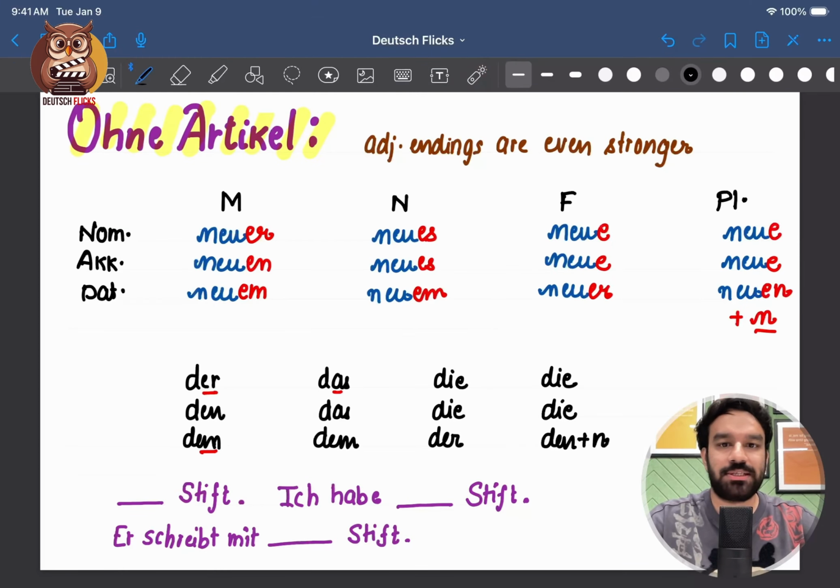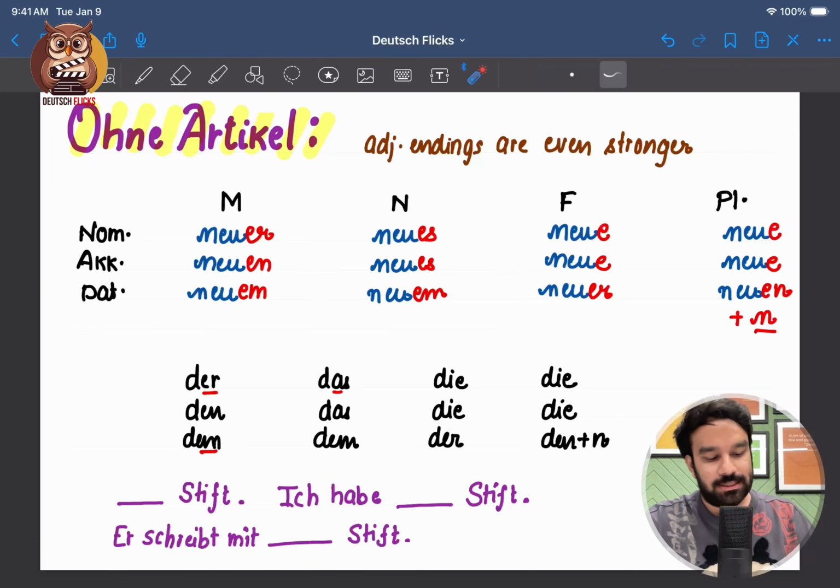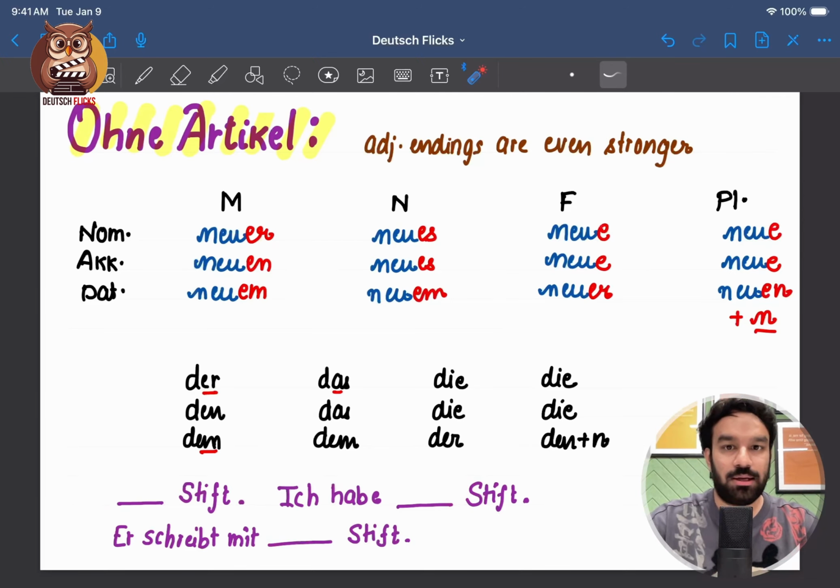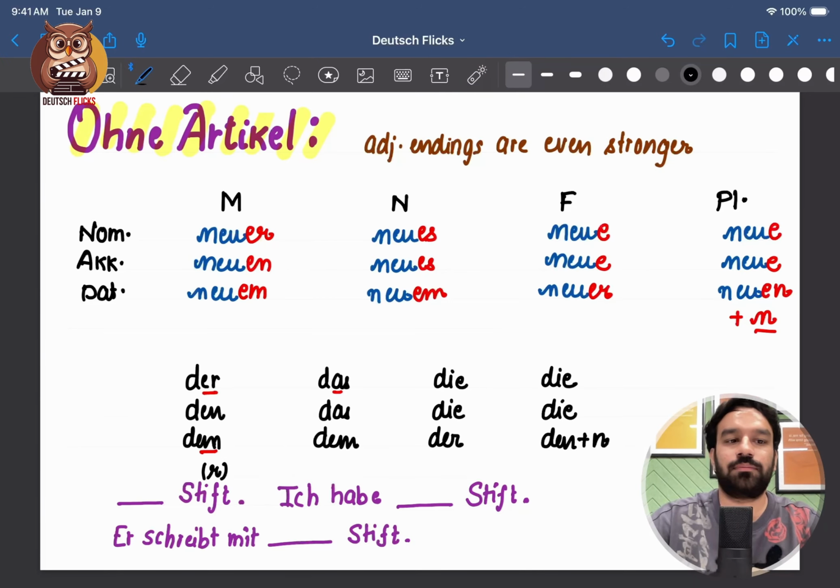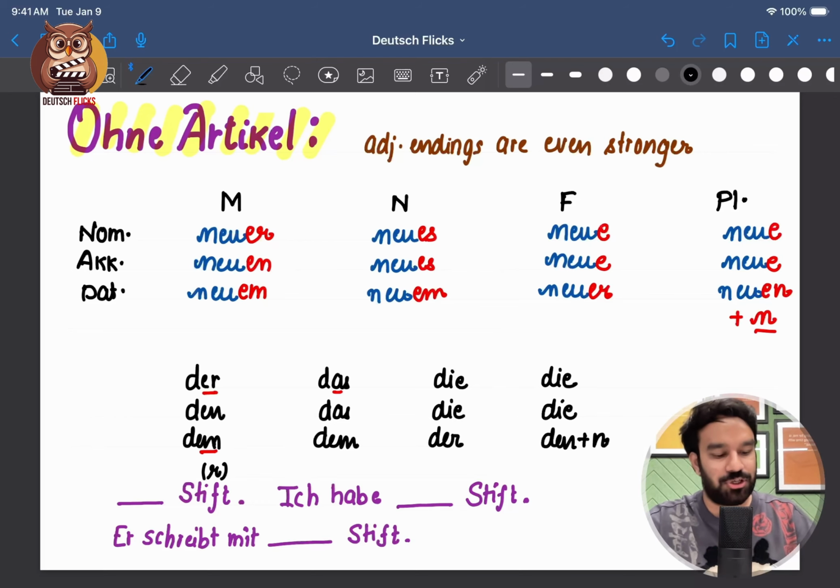We can follow the steps. Firstly, what table to refer? In all the sentences, you can see there is no article given. That means we have to refer to this table. Secondly, what is the gender of Stift? It is masculine. Third is the case. Now in the first sentence, we are just saying new pen. This is not a meaningful sentence, so we'll go with nominative case. Neuer Stift.